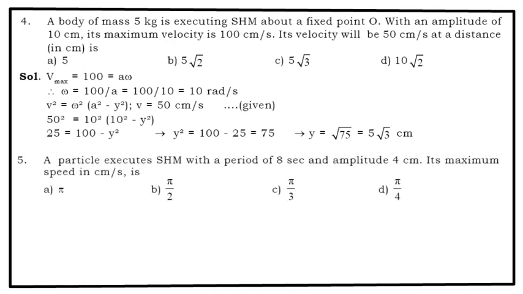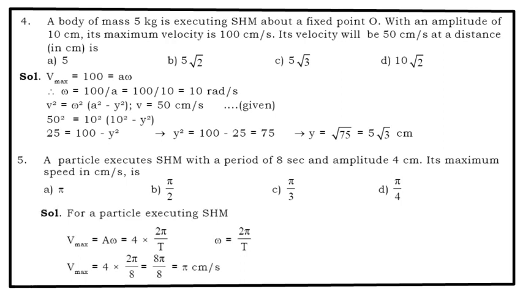Problem number 5. A particle executes SHM with a period of 8 seconds and amplitude 4 cm. Its maximum speed in centimeter per second is, option A is pi, option B is pi by 2, option C is pi by 3 and option D is pi by 4. For a particle executing SHM, Vmax is equal to A omega. Omega can be written as 2 pi by T.